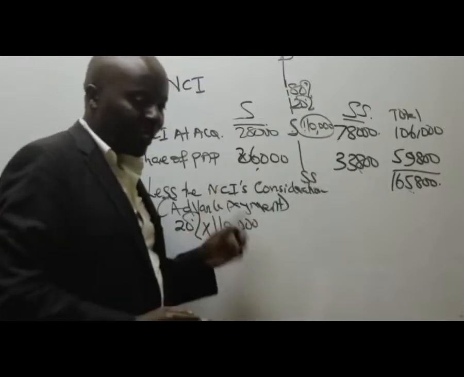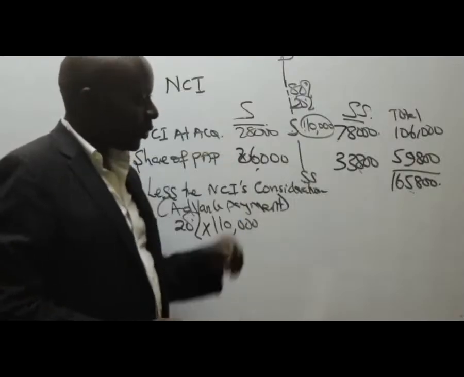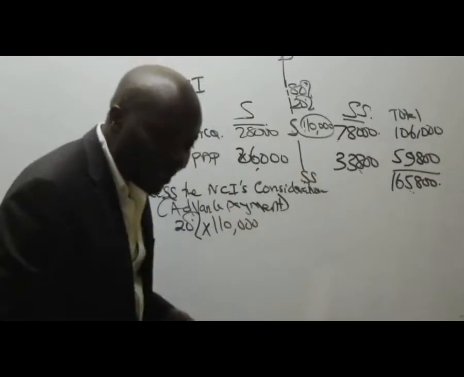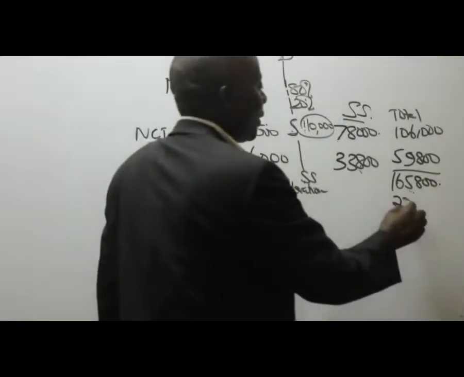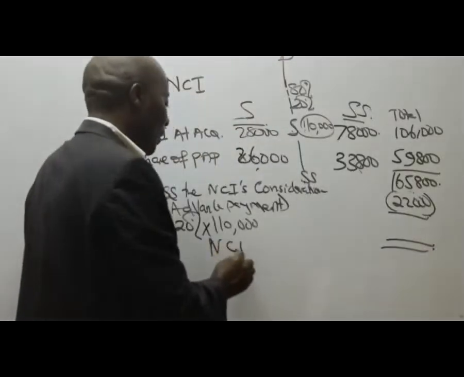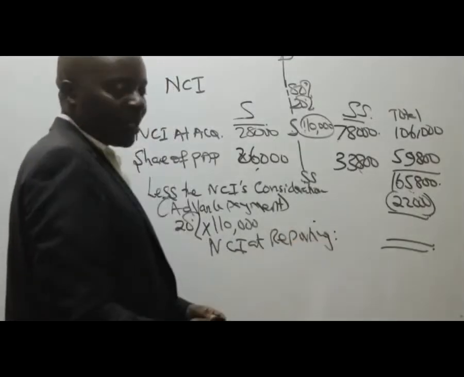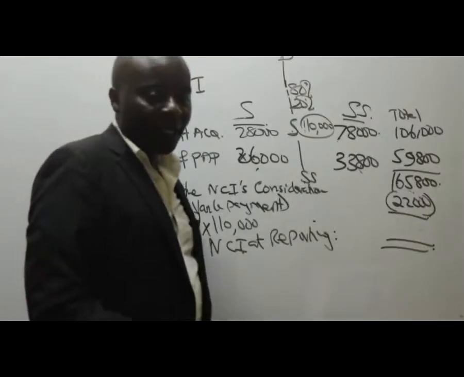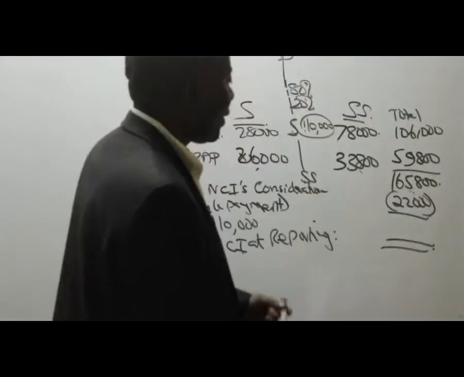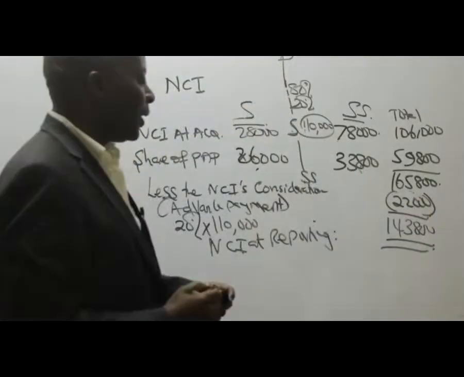You may not be able to understand this very well, but it is something that will really come up. You'll understand it, especially when you're doing the financial statements. But always remember that 80% on a summary is 22,000. So this 22,000 is what you bring here, and give me the NCI at reporting. I'm not afraid of this, as we move on you will understand it. So NCI at reporting gives me 143,800. Please double underline this figure. This is a very important figure. Now listen here.